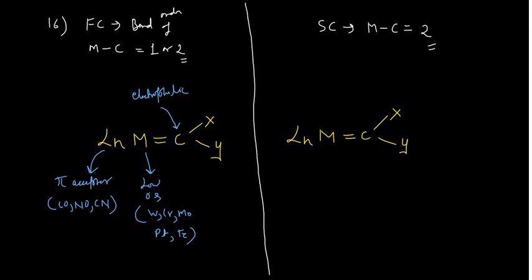Okay, and these two groups which are present here must have the pi donor ability, and whenever you are talking about the pi donor ability, then they must have nitrogen, oxygen, sulfur, or halogen kinds of things.